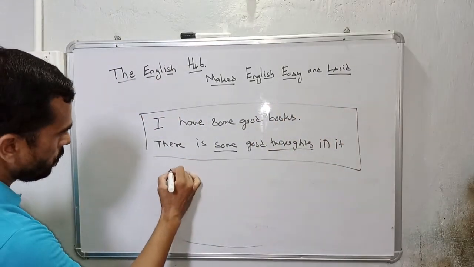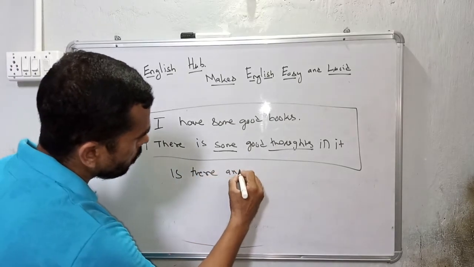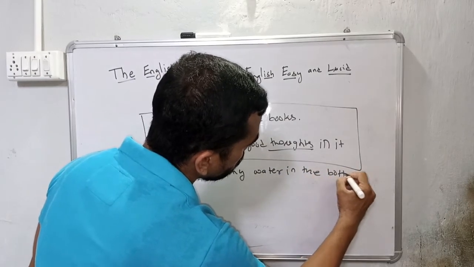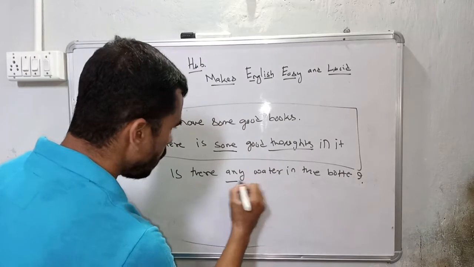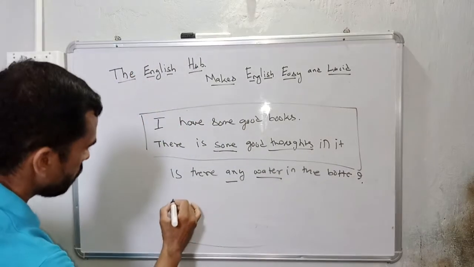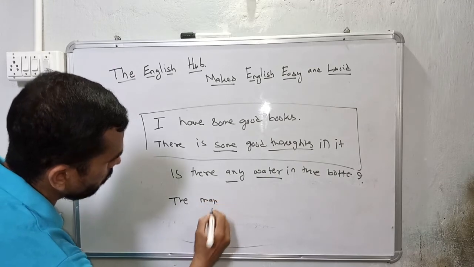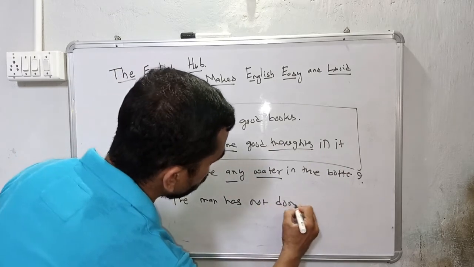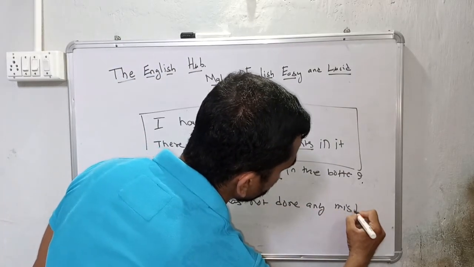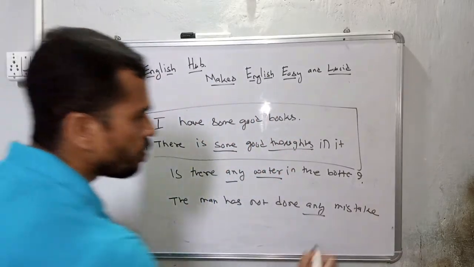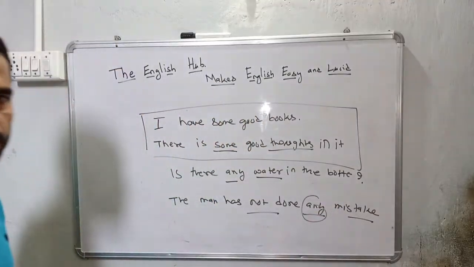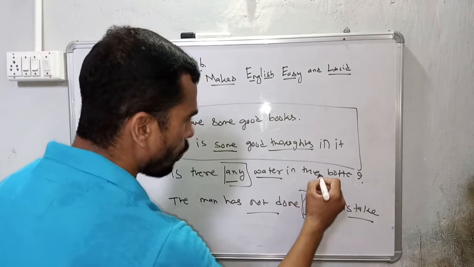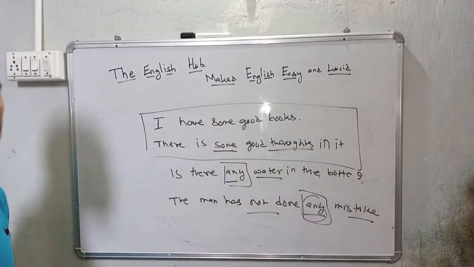If I use, is there any water in the bottle? Negative, any water. The man has not done any mistake. Mistake is uncountable and it is negative. So in this way, any always comes with interrogative and negative, some always comes with positive sentences.